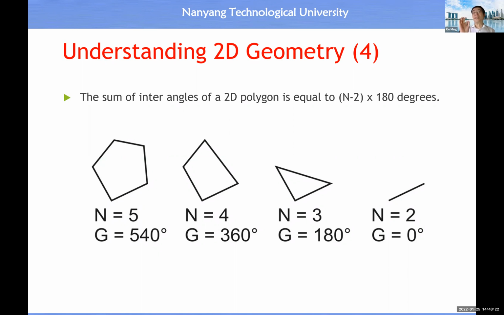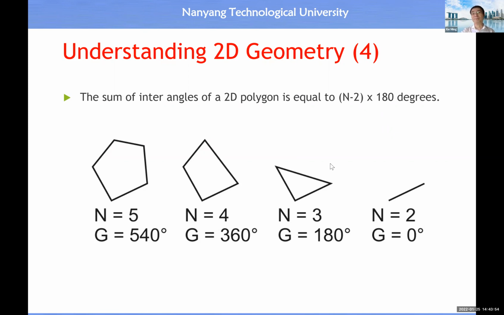This is the background knowledge for you to know, because in a two-dimensional space, with a discrete representation, or let's say inside a digital image, any curve could be approximated by a polyline. So if we have a closed curve, then we have a polygon. Therefore, we want to know what should be the sum of inner angles inside the polygon. So this is the formula for you to know. I guess every one of us knows that the sum of the inner angles of a triangle is 180 degrees.